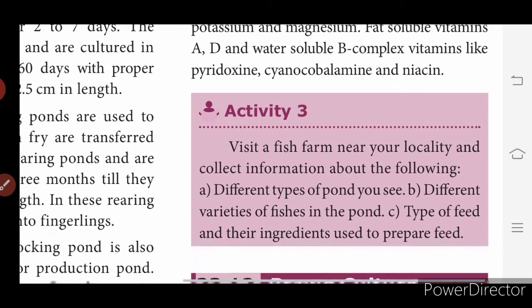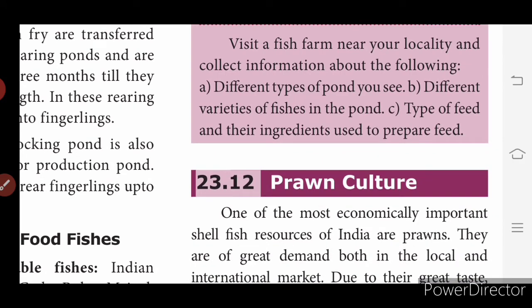Okay. So if you have time, please visit your locality and collect information about the different types of pond. You will see different varieties of fishes in the pond, types of feed and their ingredients used to prepare food.